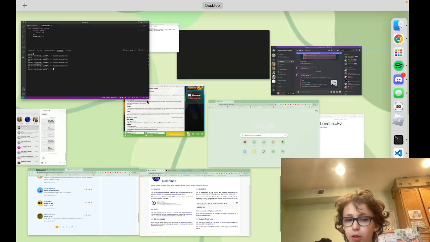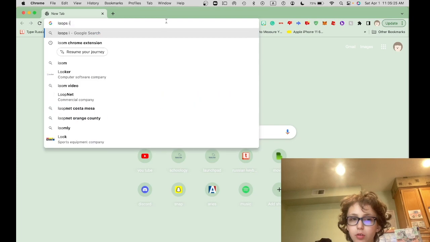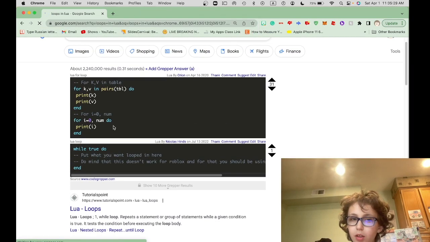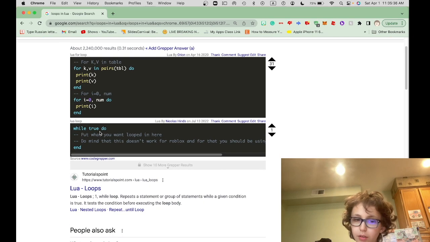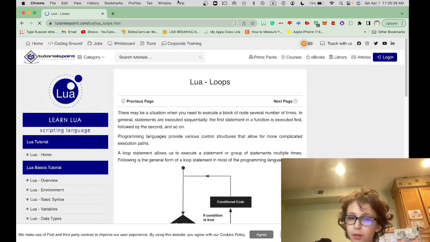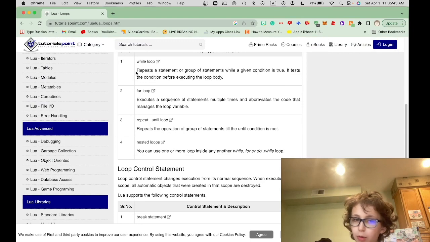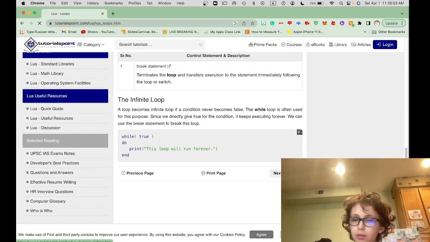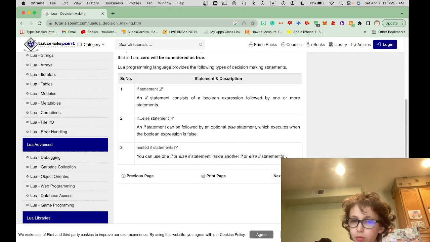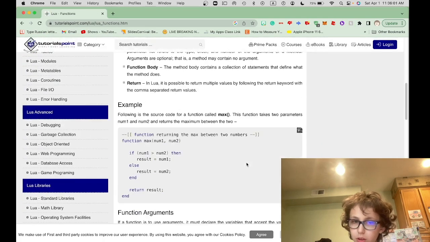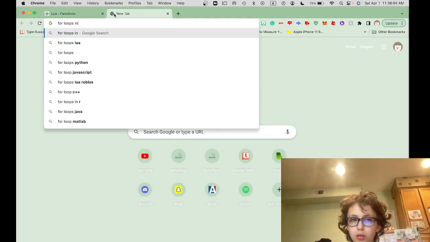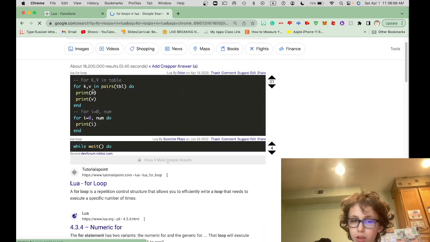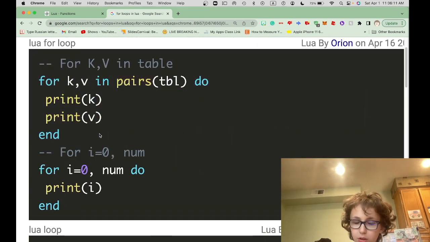What we can do is use a loop. It can be something like this, or something like this. And there are 2 different types of loops. You have the while loop, and you have the for loop. The while loop repeats something while it's true. And a for loop, what it does is it can scan through things like this.